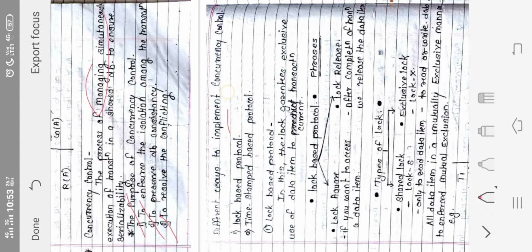Now how are we going to implement concurrency control? For that purpose we have two ways. The first way is called a lock based protocol, and the second is called a timestamp based protocol. It is also called the timestamp ordering protocol. Both are the same. So one is the lock based protocol, and another is the timestamp based or timestamp ordering protocol.